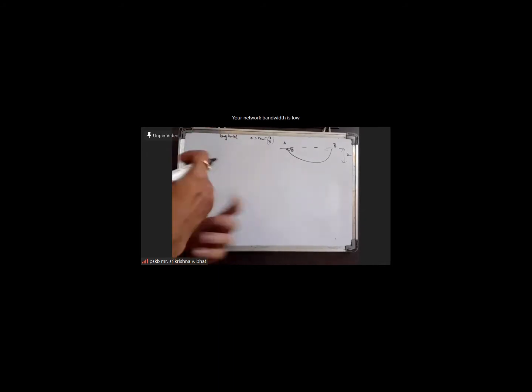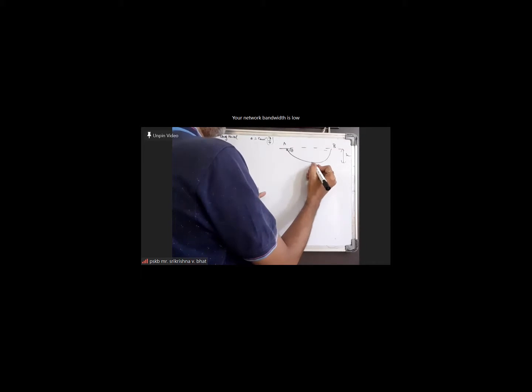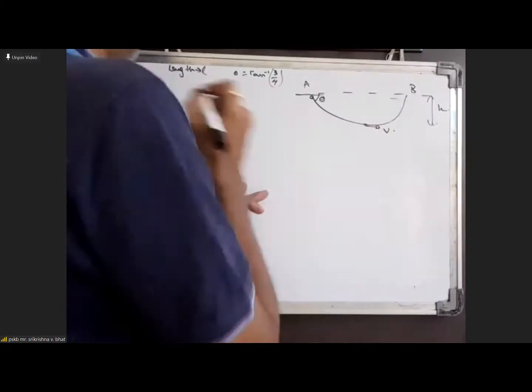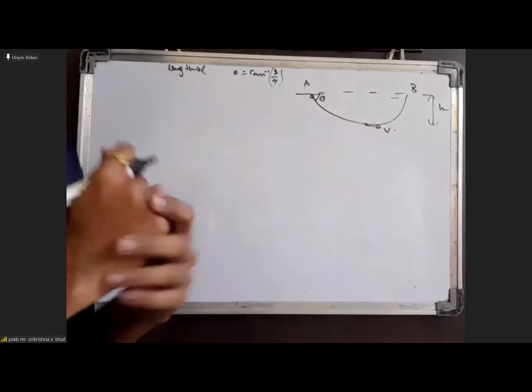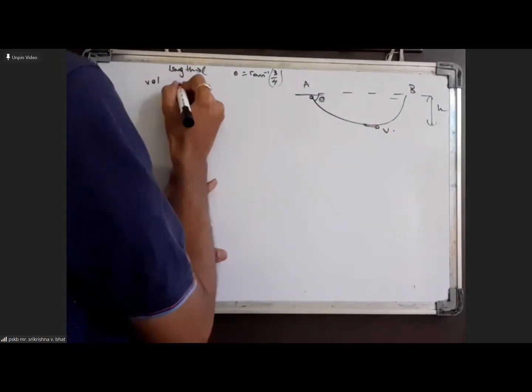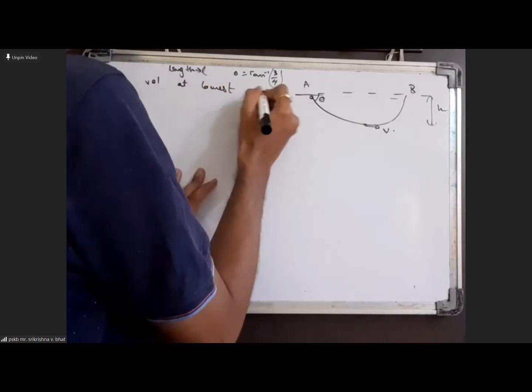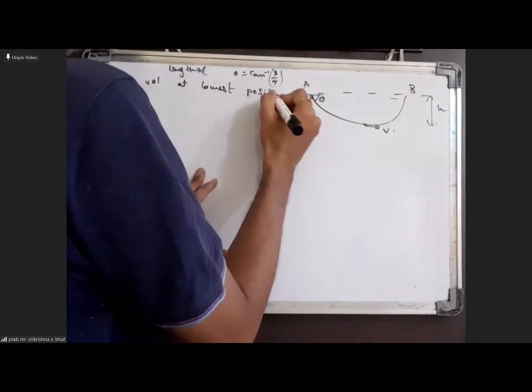Okay, so all we need to do is to find the acceleration of the bead at the lowest position. We should first find what is the velocity of the bead at the lowest position. The velocity at the lowest position we will get simply by the work energy theorem. I think we can say the velocity at the lowest position should just be 2gh.